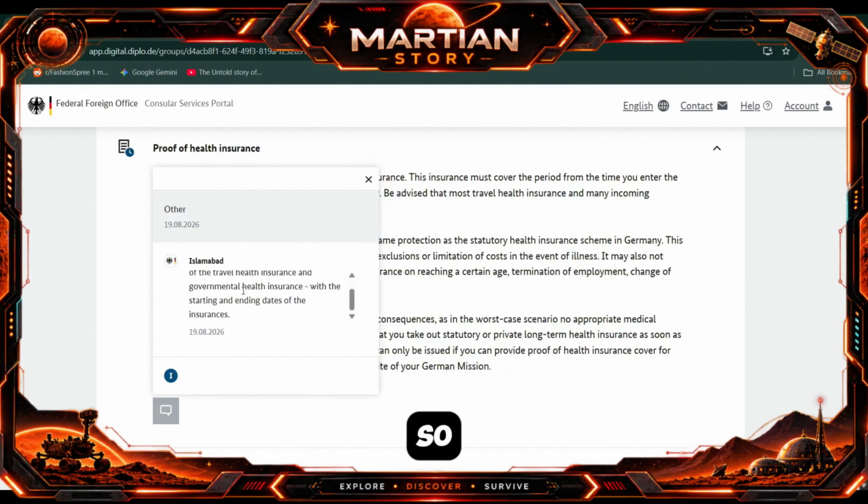So I re-uploaded the document, and for the travel health insurance, the start date and ending date were mentioned on that travel health document, which I got from Avista, and it is of Allianz. I again re-uploaded that document, and after that I emailed the Barmer company also, saying this is the correction I got from the Islamabad embassy, and now what should I do. They only send me the document after I submit the correction, in which the start date is mentioned.